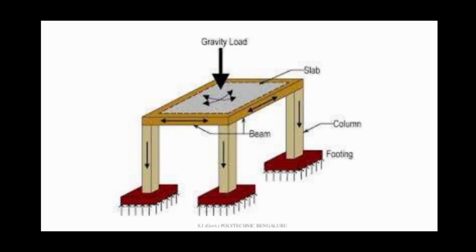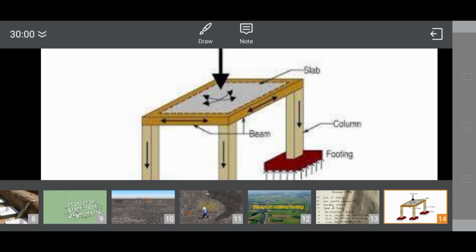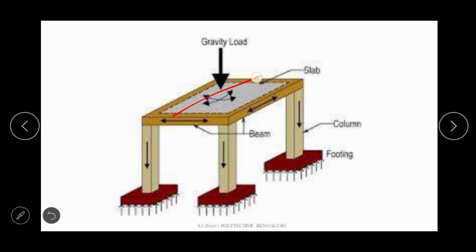So let us understand what is the meaning of net upward pressure or soil reaction. Here, when the load acts, here actually the slab is shown, column is shown, beam is shown as well as footing is shown.